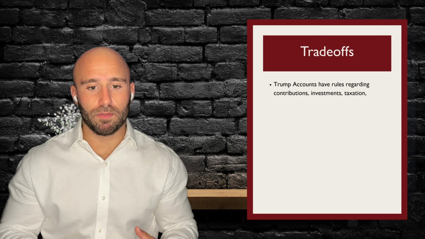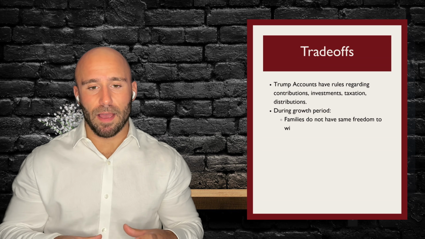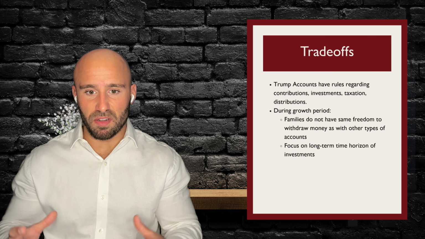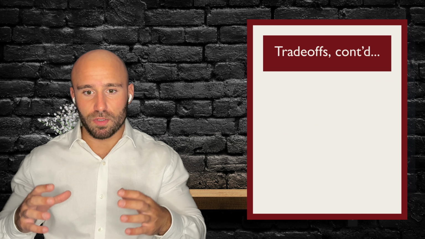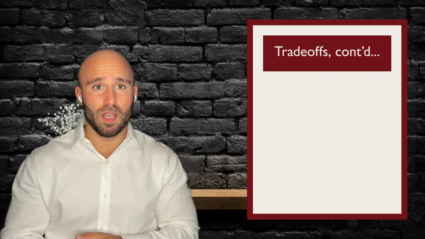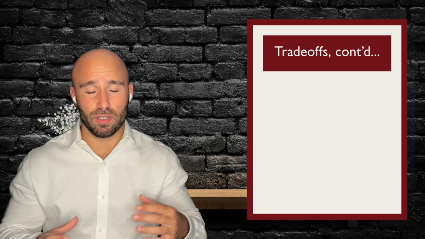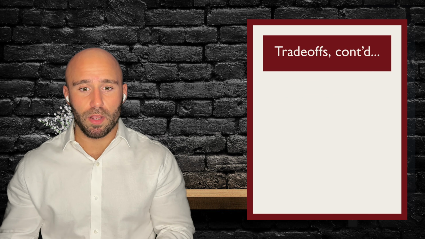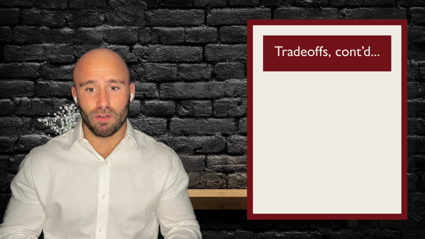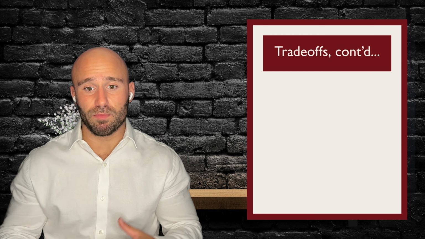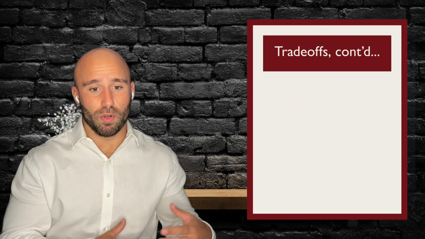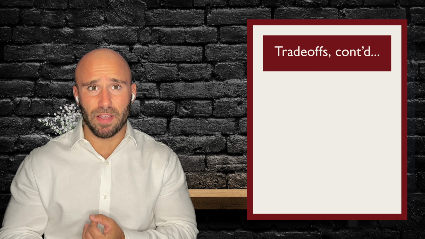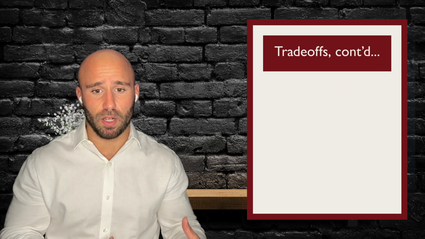Now, Trump accounts themselves have their own regulations, rules regarding contributions, eligible investments, taxation, and eventual distribution of the funds. During the growth period, families don't necessarily retain the same freedoms to withdraw the money that they would if it was their own, or if it was an ordinary savings account or brokerage account that's earmarked for the child.